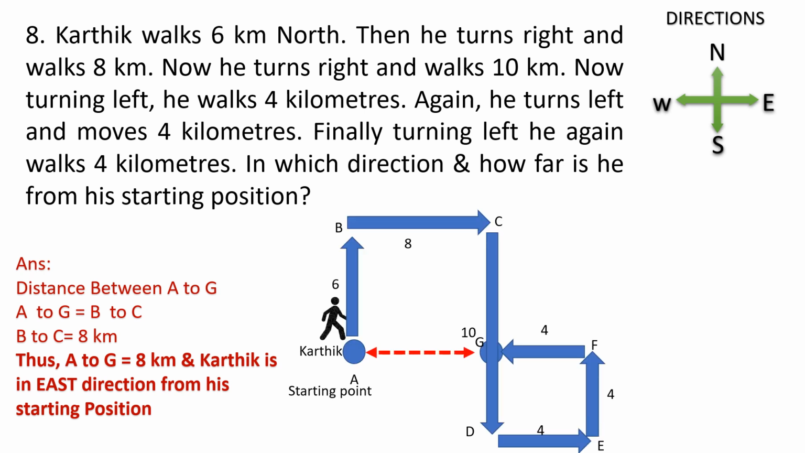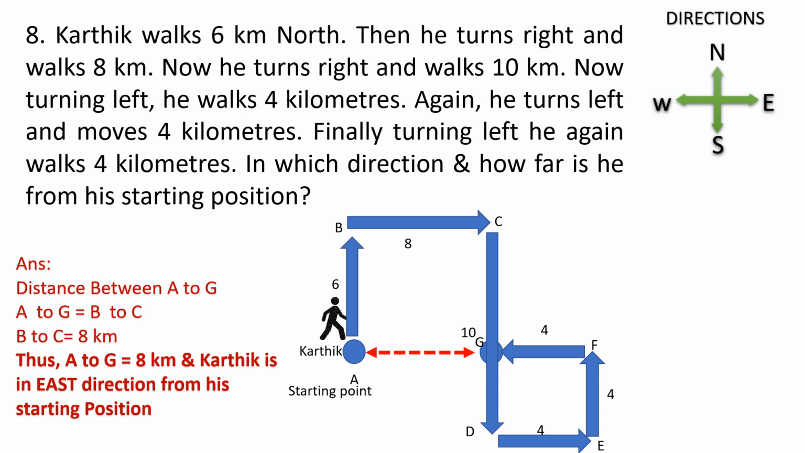Now, if you look at this diagram, though he moves in different directions, when we say end point, the end point comes in between one of the movements, that is G. Now we have to find out the distance from only A to G, and we also have to find out the direction in which he is.